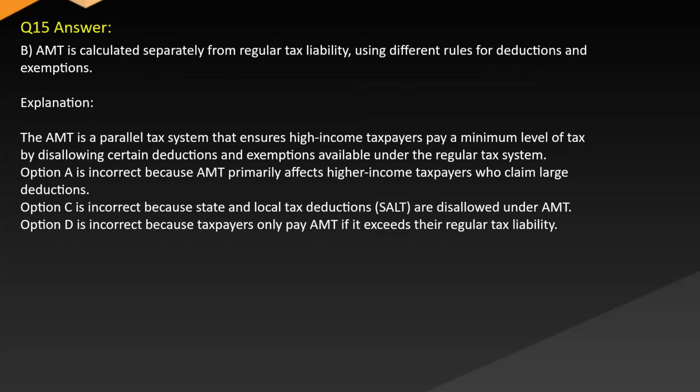Answer: B. AMT is calculated separately from regular tax liability using different rules for deductions and exemptions. Explanation: the AMT is a parallel tax system that ensures high-income taxpayers pay a minimum level of tax by disallowing certain deductions and exemptions available under the regular tax system. Option A is incorrect because AMT primarily affects higher income taxpayers who claim large deductions. Option C is incorrect because state and local tax deductions are disallowed under AMT. Option D is incorrect because taxpayers only pay AMT if it exceeds their regular tax liability.